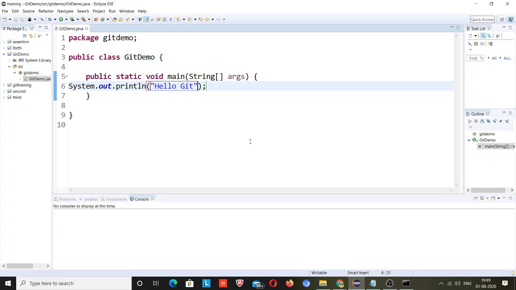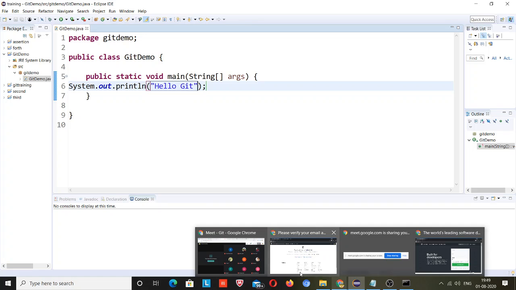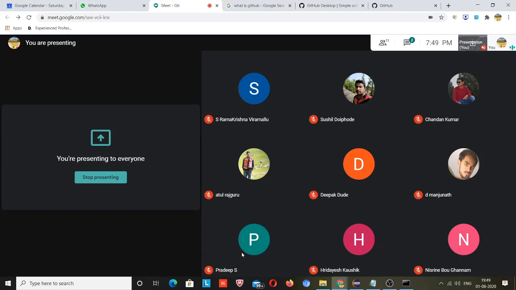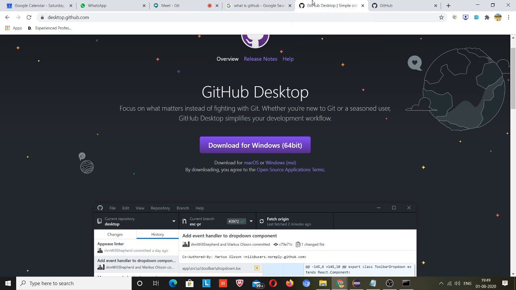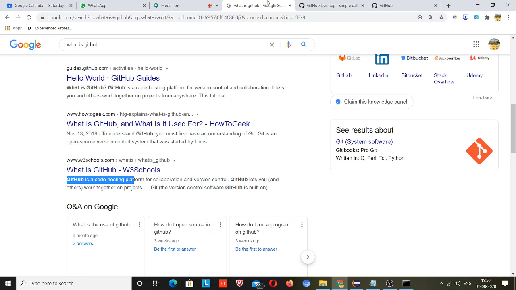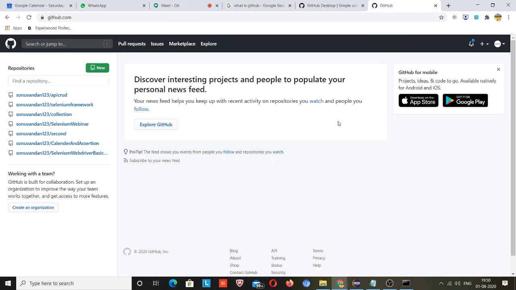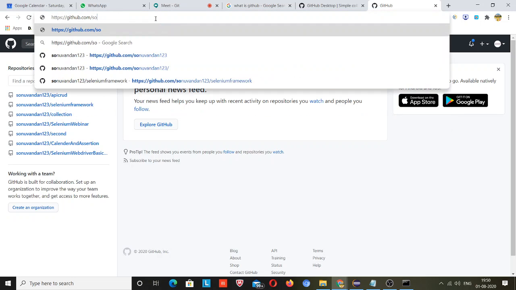Now what will I do to push this code to GitHub? First, I need to see on GitHub where I want to put it, that path. Let me write my GitHub path.